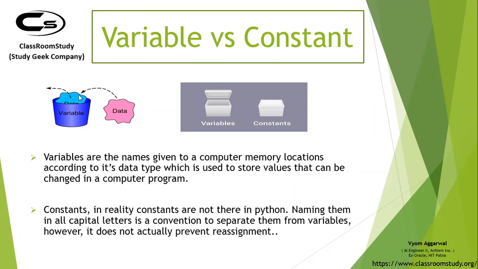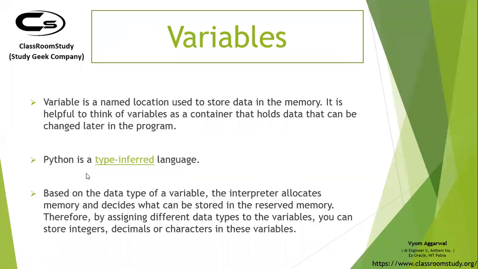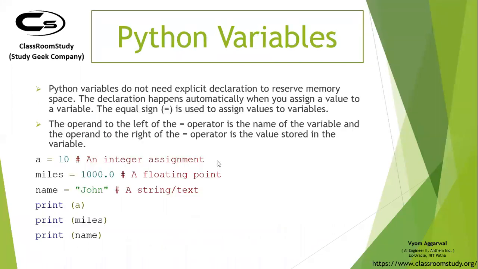Variables are a placeholder. Plus in Python, there is no separate concept of constants and variables. They're almost the same. It's just that developers consider capital letter variable names as constants, but Python as a language doesn't enforce constants. Okay, it only has variables. Then Python is a type-inferred programming language. That means you don't have to specify a data type while defining a variable. It automatically defines it for you.